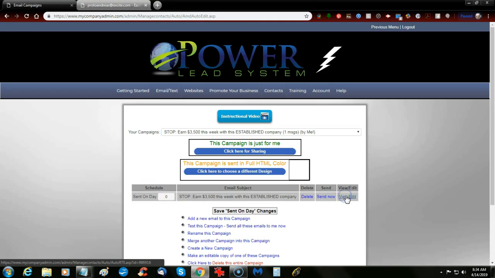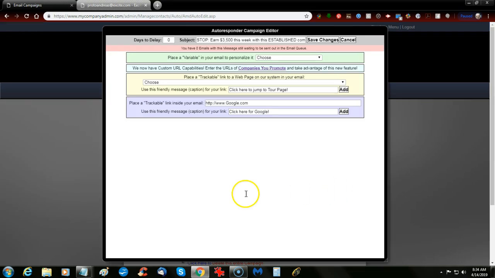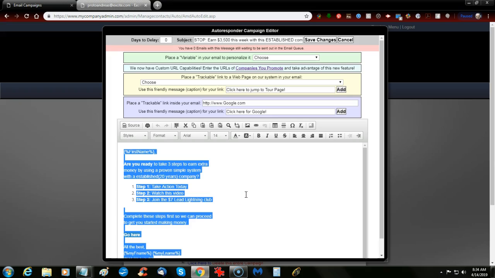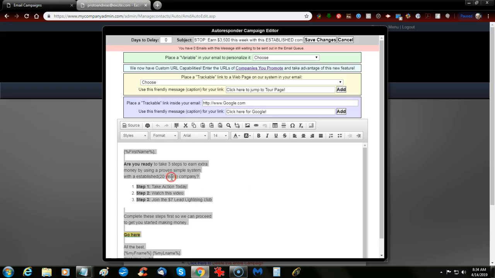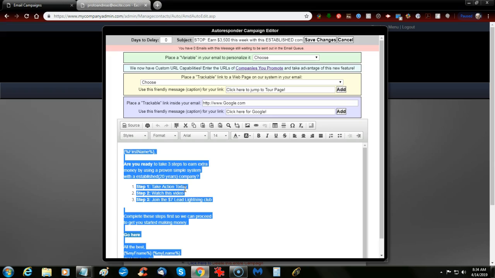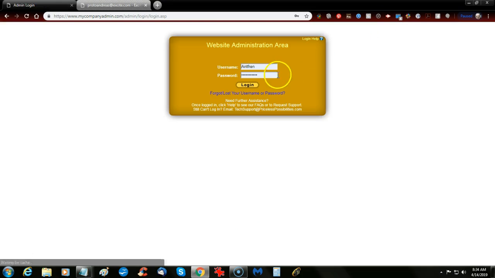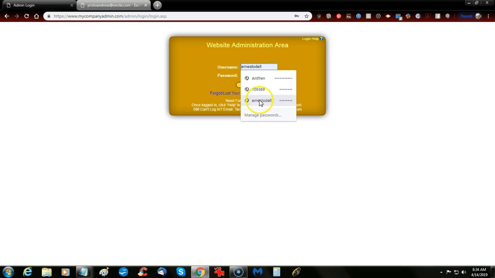I'm going to edit view, click this, open it up, and I'm going to grab this and select all, copy, do a Control C to copy, or right click and copy. Okay. And then we're going to go back in here and say cancel that because we're not going to edit it. And I'm going to log out of here, and I'm going to go back into my account. Okay.